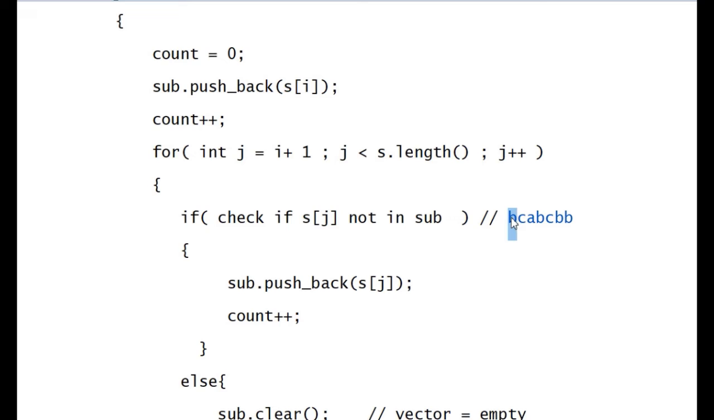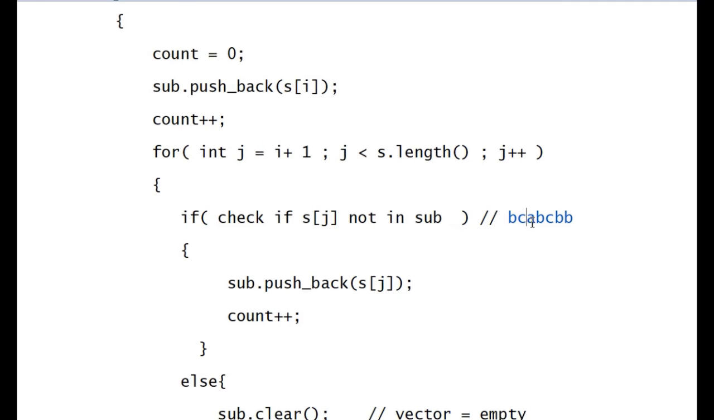Since B is not present in the vector, that is the substring, hence we push B to the vector and we increment the count. That is, we increment the length of the substring starting from A that does not have a repeating character. Soon we move to C. It's also not present in the vector yet, and hence we push it to the vector, right? And we increment the count.